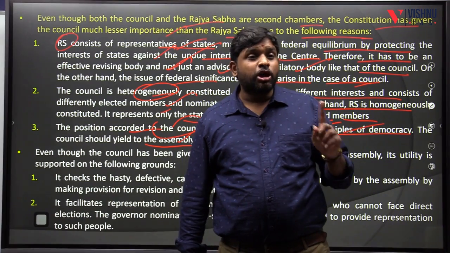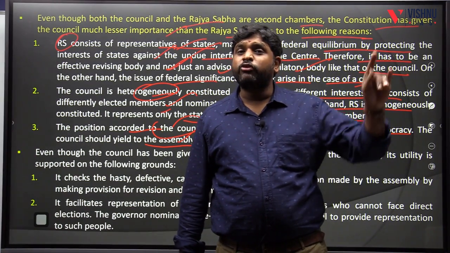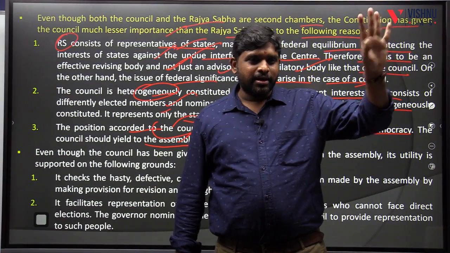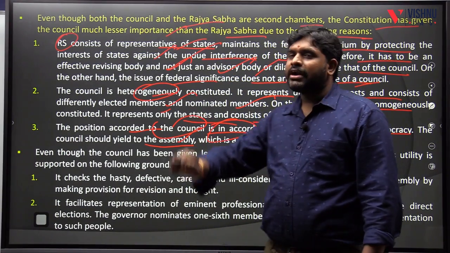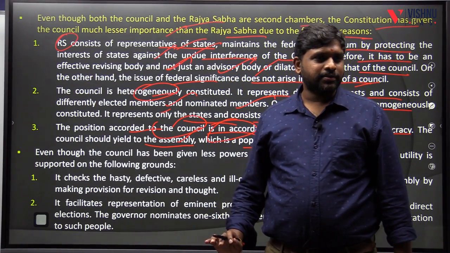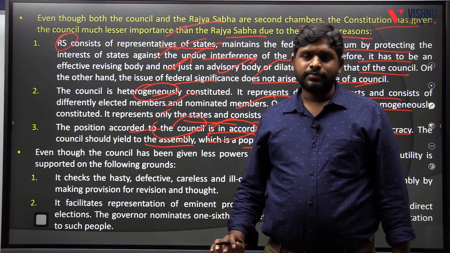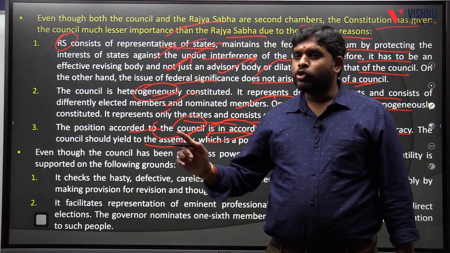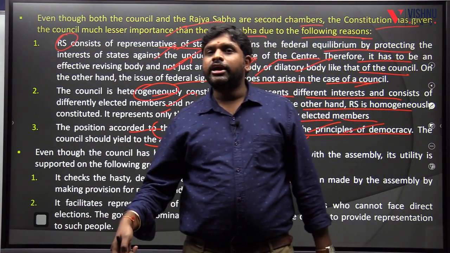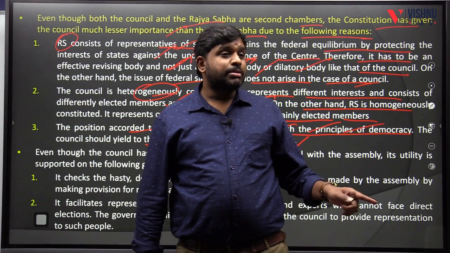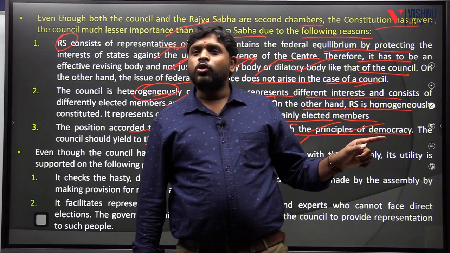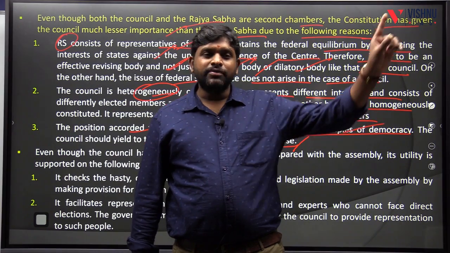But the Rajya Sabha is not secondary. The Rajya Sabha is on equal footing with the Lok Sabha. So with respect to voting pattern, third is voting pattern. So Legislative Council is secondary to the Legislative Assembly, but the Rajya Sabha is not secondary to the Lok Sabha. Why? Because it is on equal footing with the Lok Sabha.